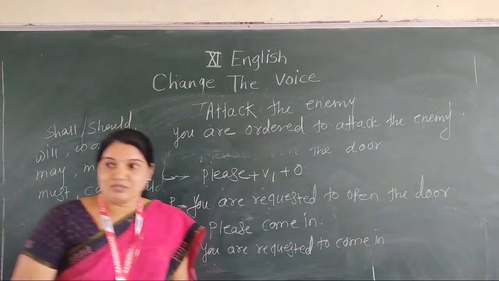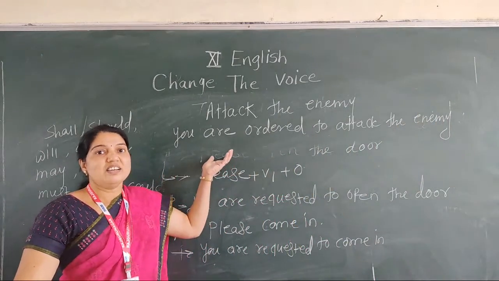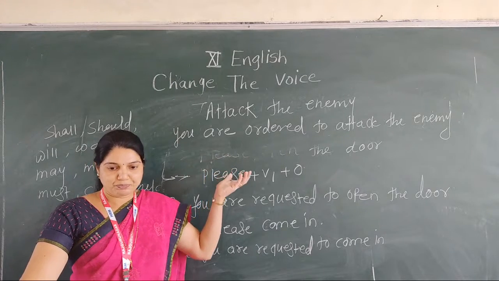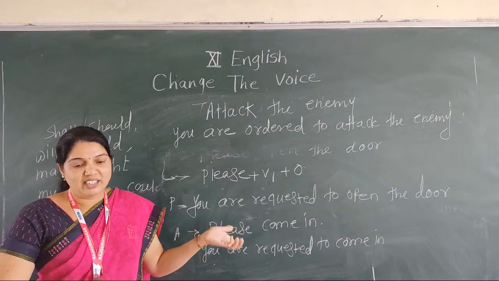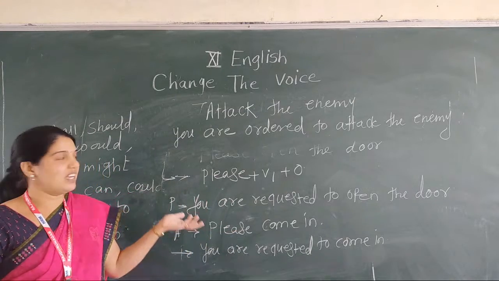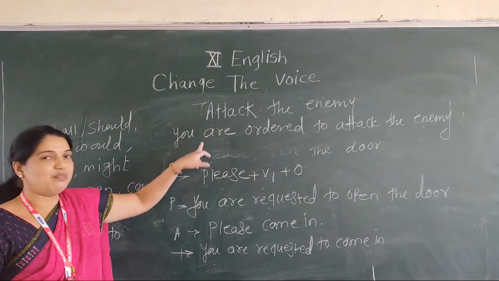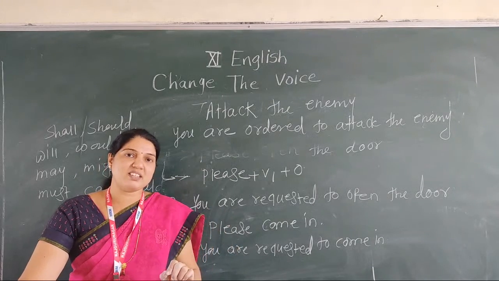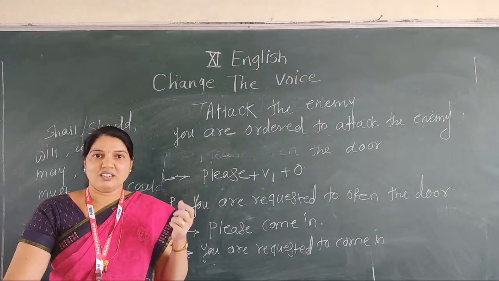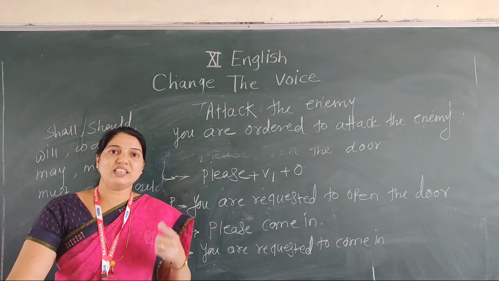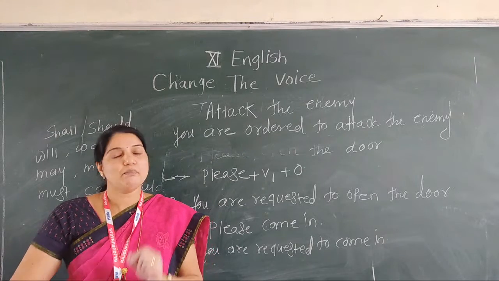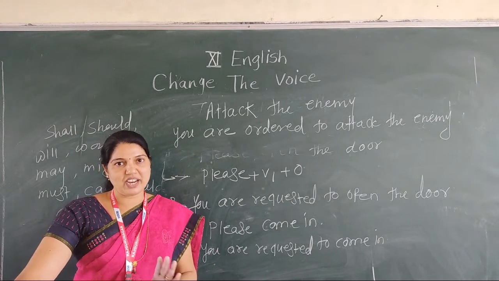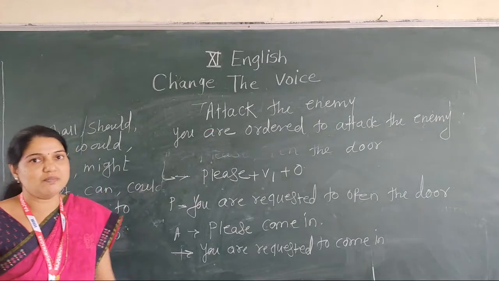Okay. What I say is, when the active voice is an imperative sentence, but when the sentence has an order or request, you drop the verb and object and write the passive, or you begin the passive voice with let plus object plus be plus V3 in this manner. Okay. Do you understand this topic also?